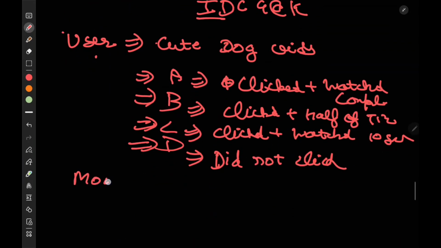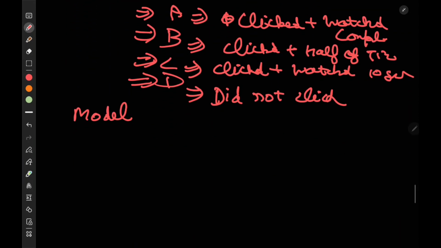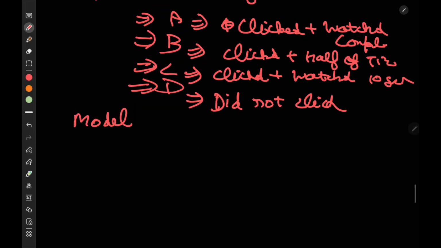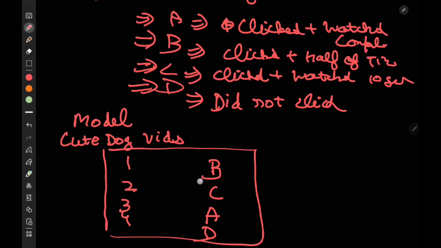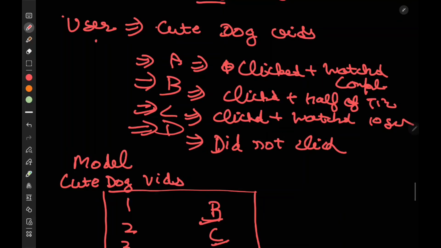Now comes my model. My model showcased that for cute dog videos, it ranked B at the top, then C, then A, then D. Okay, rank 1, 2, 3, 4. So this is what my model told, that B should come at the top, then C, then A, then D. But according to you, what should be the ideal case?